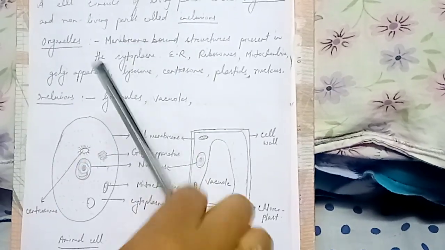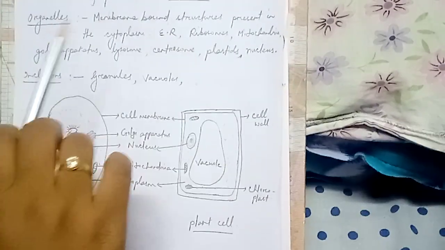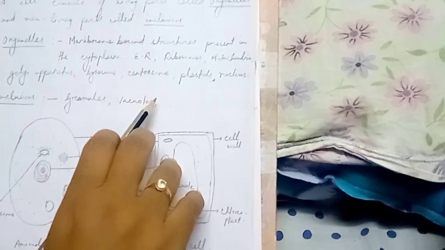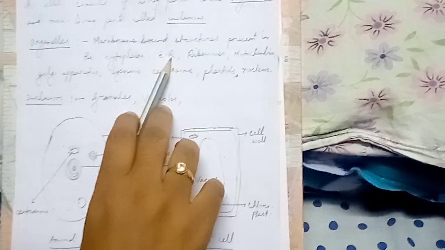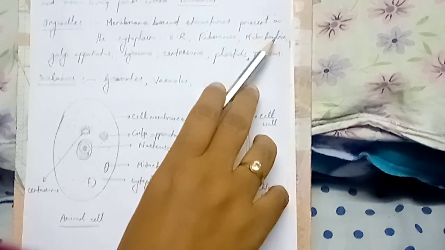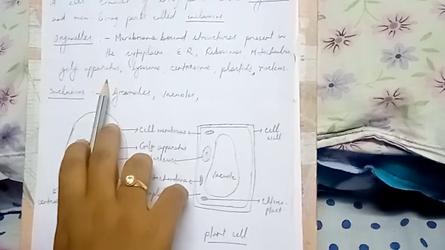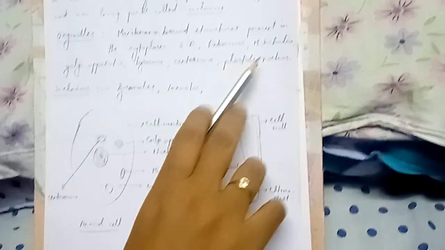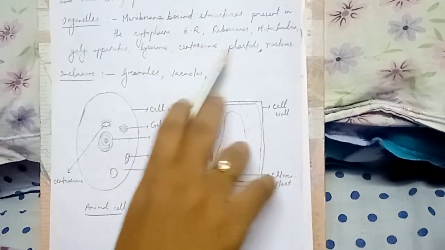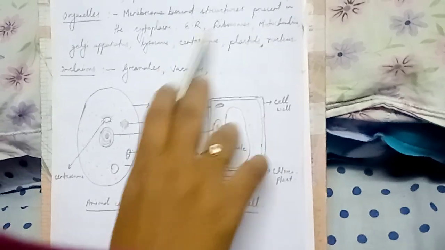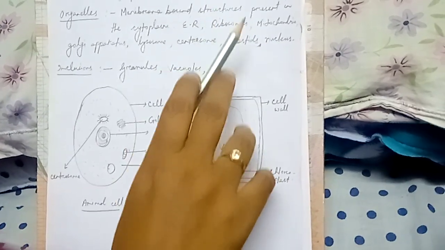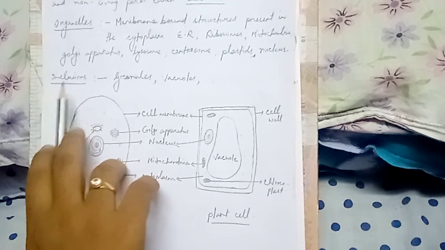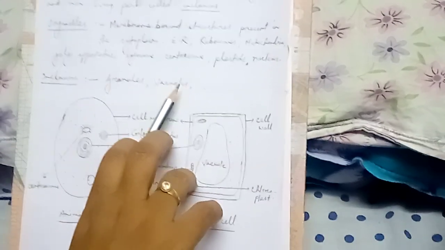The different organelles present in the cytoplasm are endoplasmic reticulum, ribosomes, mitochondria, Golgi apparatus, lysosome, centrosome, plastids, nucleus. All these we will be discussing individually, their structure and function. Also, inclusions are granules and vacuoles.